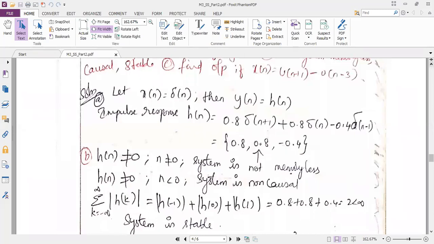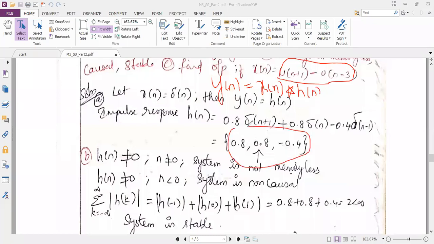Output x of n is equal to u of n plus 1 minus u of n minus 3. Okay, fine. So can you solve this u of n plus 1 minus u of n minus 3? We want to convert this into numbers because they are asking for the output. Output is nothing but y of n, right? I want y of n if x of n is given. When I do the convolution of x of n with h of n, then only I will get the output y of n. And here already I have h of n in terms of just numbers. So if I find x of n also in terms of numbers, then easily I can do the convolution.